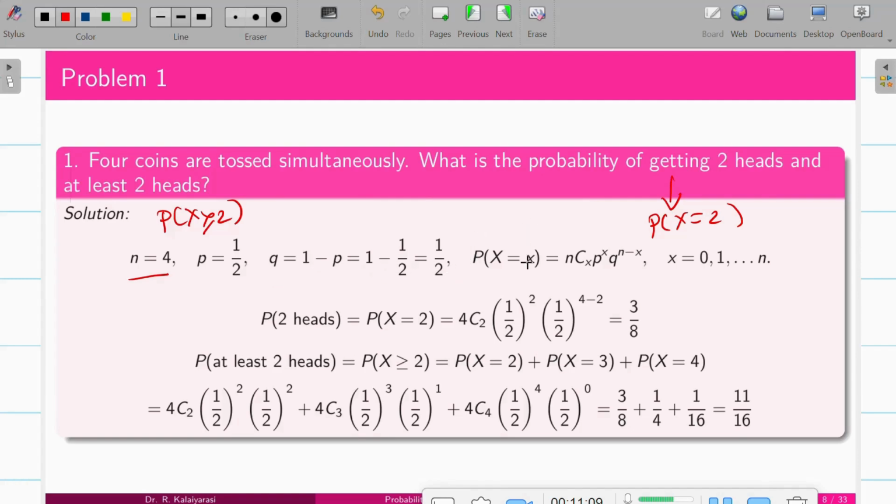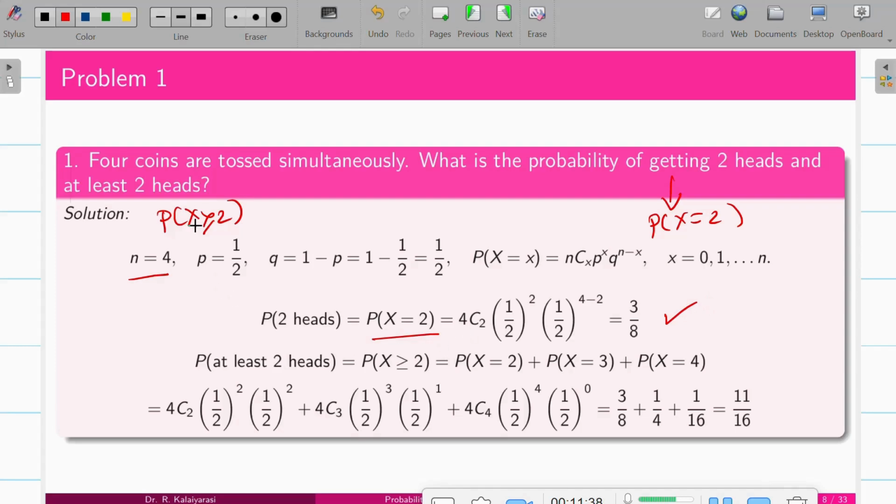And what is the probability distribution here? Because here there is success and failure, it follows a Bernoulli trial, independent trials, so it is the binomial distribution: nCx p^x q^(n minus x). The probability of getting exactly 2 heads is P(x equals 2). Substitute n equals 4, p and q, and x equals 2. So 4C2, (1 by 2) squared, (1 by 2) to the power 4 minus 2. So we get 3 by 8.